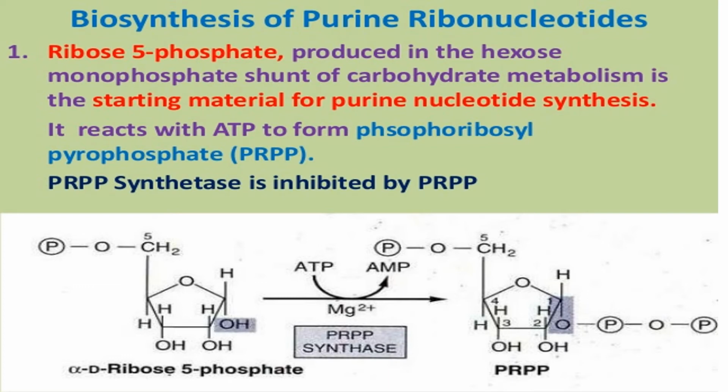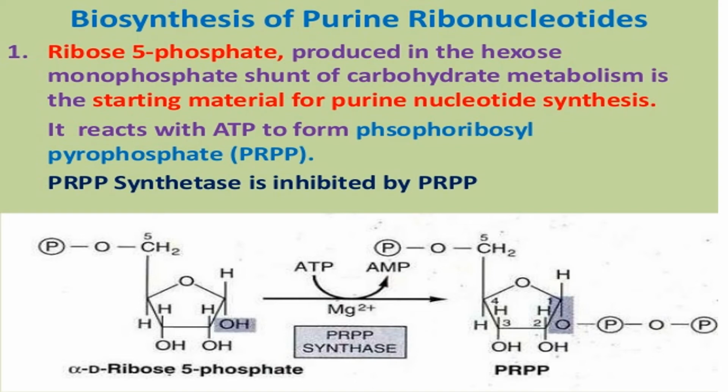Phosphoribosyl pyrophosphate synthetase acts on alpha-D-ribose 5-phosphate and forms phosphoribosyl pyrophosphate. ATP has two high-energy phosphate bonds. In ATP there are three phosphate bonds, but two have the phosphate-donating potential, and the third one, the AMP, does not. So it donates both phosphate groups to the ribose to form phosphoribosyl pyrophosphate.